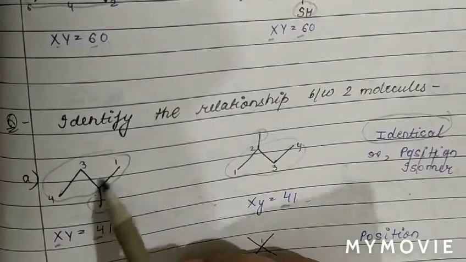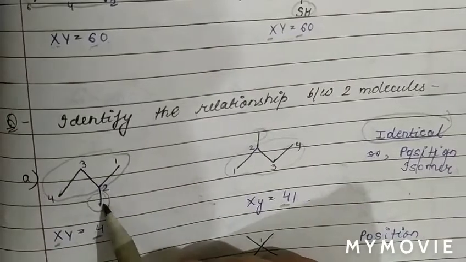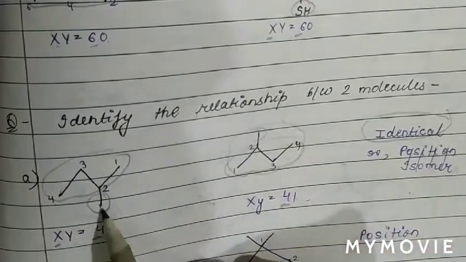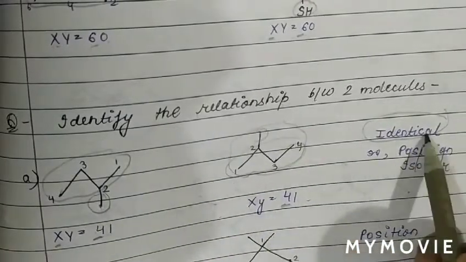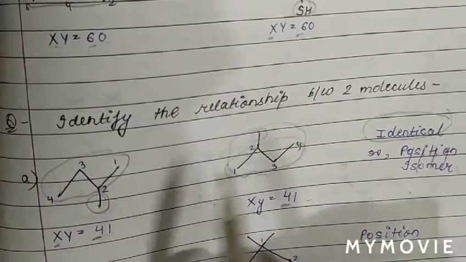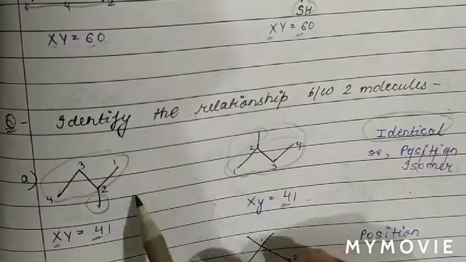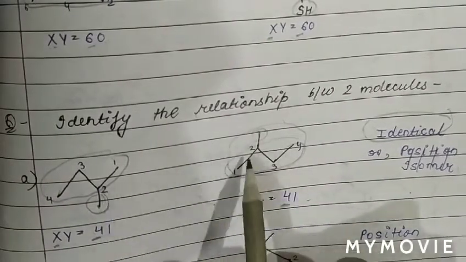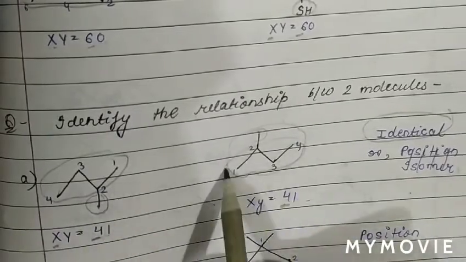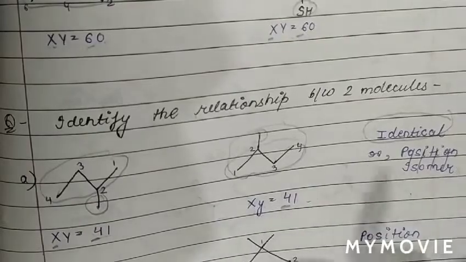Why do we call it an identical isomer? Because the IUPAC name is 2-methylbutane. The IUPAC name of this isomer is also 2-methylbutane. So these two isomers are identical isomers, not position isomers. Always remember, if these are isomers, then the IUPAC name must be different. But here the isomeric number is the same, and the IUPAC name is also the same. So these two isomers are identical.